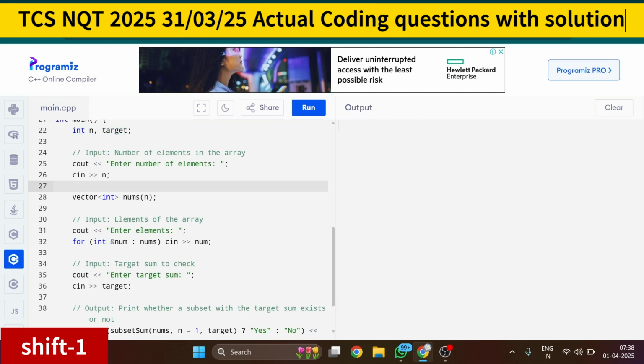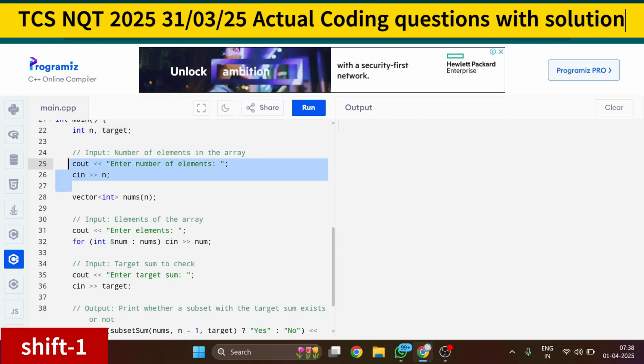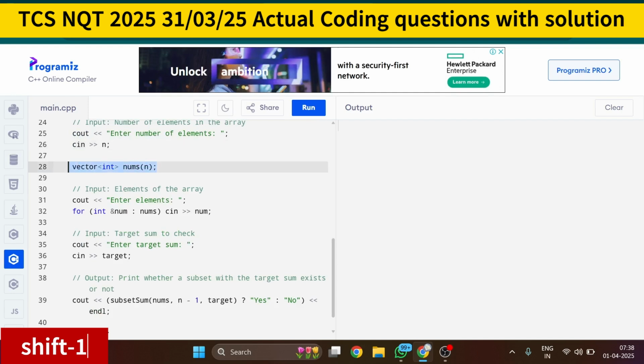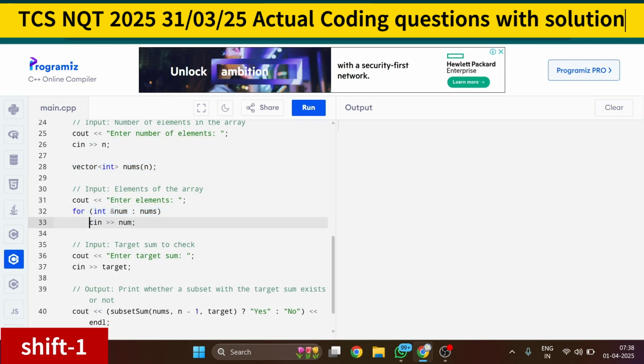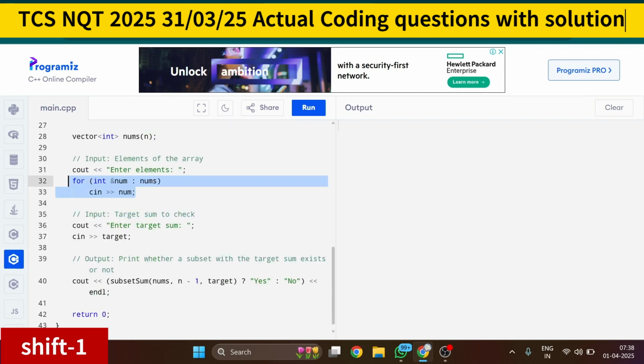So first of all I am taking the input: cin n, the number of elements, then vector int num, meaning I am taking the array, and I am taking the input with a for loop, cin num[i]. You can write this in the next line too. So I am taking the input. Now we have to input the target sum.